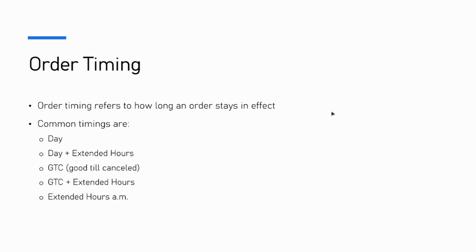Extended hours AM just means between 8 a.m. and 9:30 in the morning, so the pre-market hours. Extended hours PM means between 4 p.m. and 10 p.m., and it would only be valid then.